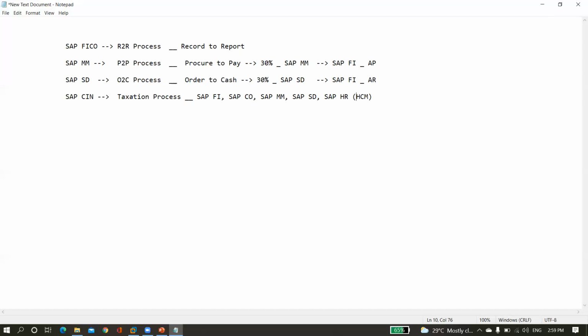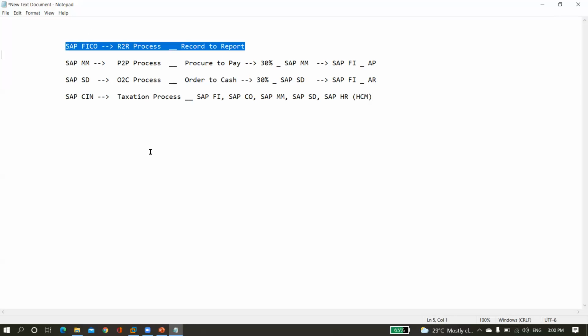Again, the taxation process or SAP SIN is linked with P2P and SIN is linked with OTC. So this should also be known to you. Only if you know it are we 100% strong in the subject. From the entry point of view, if you want to get a job in SAP FICO, we have to know these entire cycles.